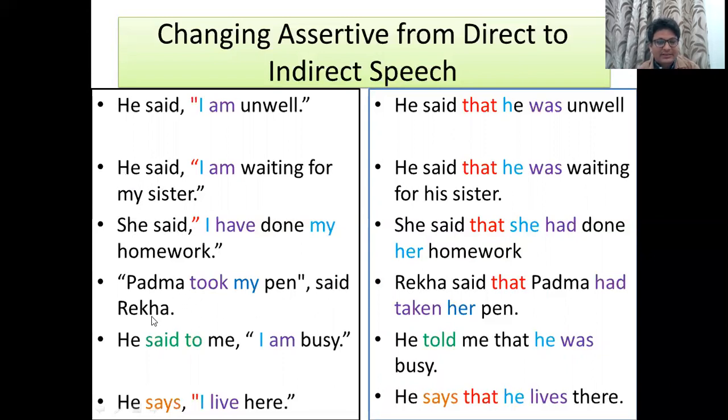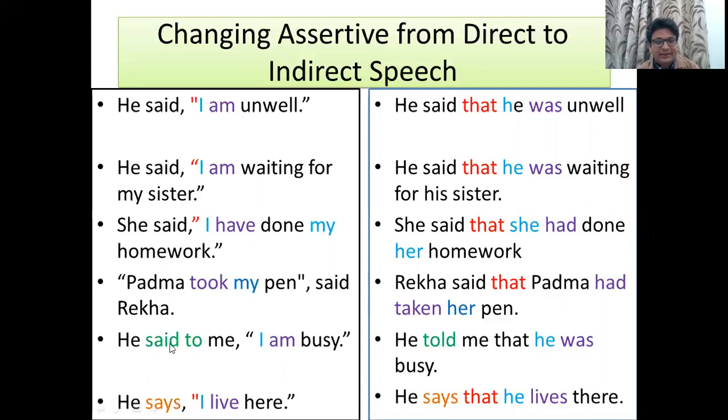Padma took my pen, said Rekha. So we have to bring the reporting verb first. Rekha said. In order to remove the inverted commas, we have to use that in an assertive sentence. Rekha said that Padma took, it is the past tense of take, and said, it is the past tense of say. V2 becomes had plus V3. So the answer will be, Rekha said that Padma had taken her pen.